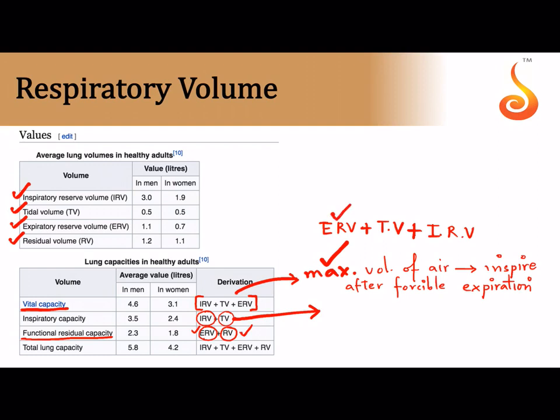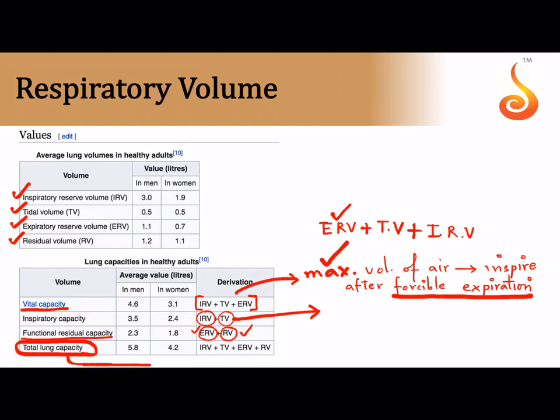So in order to take in the expiratory reserve volume, you had to carry out forcible expiration. So the maximum volume of air a person can inspire after forcible expiration is referred to as the vital capacity, that is ERV plus TV plus IRV. Then how do you define the total lung capacity? The maximum volume of air that is present in the lungs, isn't it, after forcible inspiration.